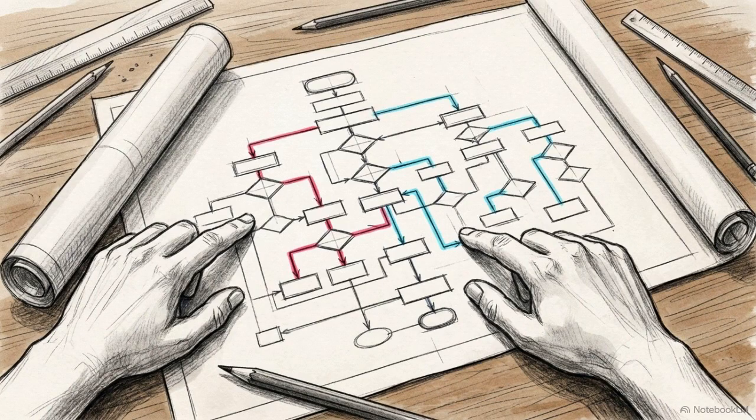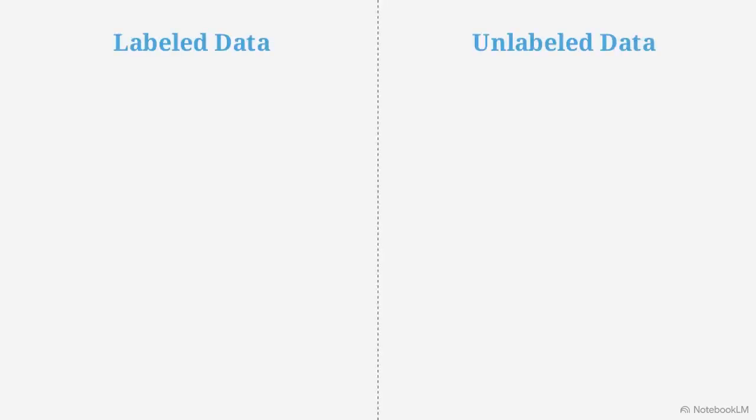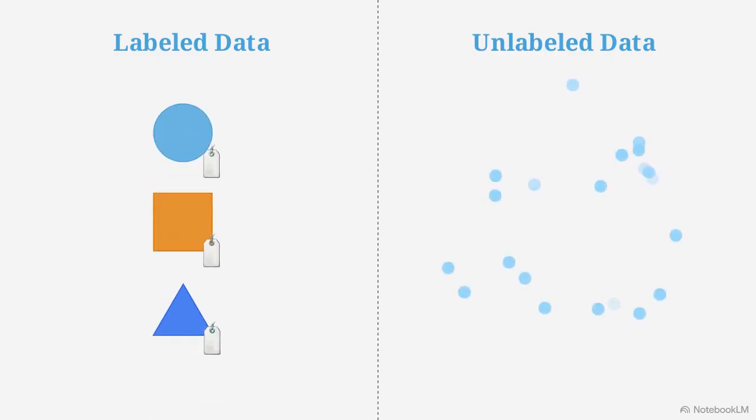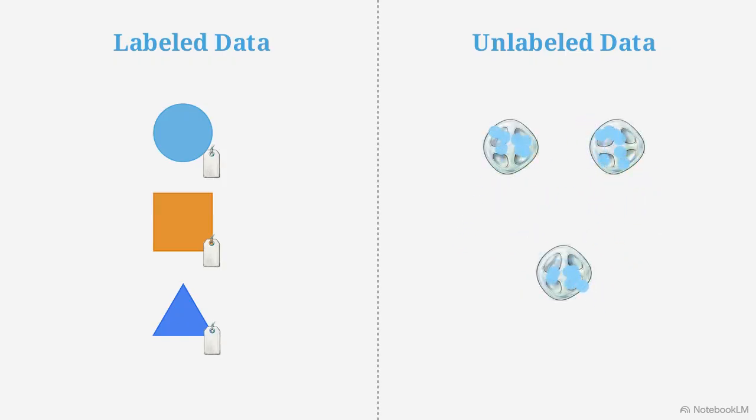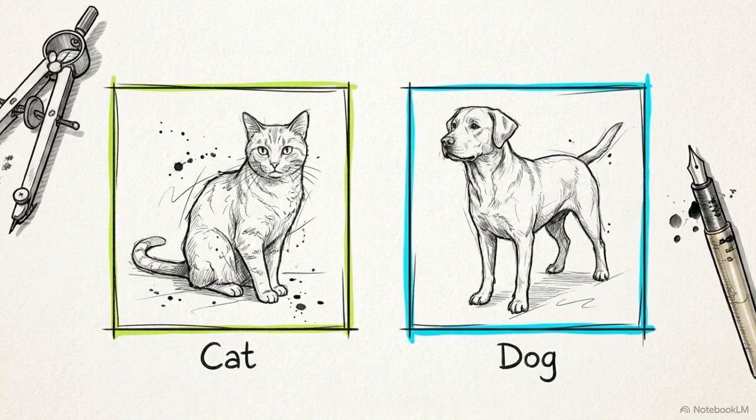Engineers must first identify where a problem sits within this hierarchy to determine the appropriate tools and methodologies for the task. The selection of a model architecture depends on the structure and availability of the training data. Labeled data provides a predefined ground truth for the algorithm, while raw, untagged information requires the model to find its own internal logic. Based on this distinction, developers select a learning paradigm: supervised, unsupervised, or reinforcement-based. These data labels act as the primary constraints that determine how a machine is permitted to learn.